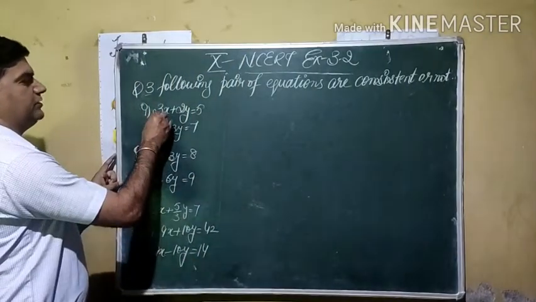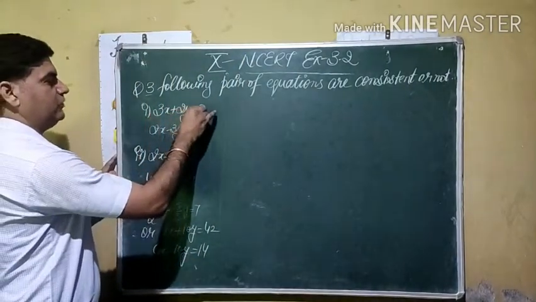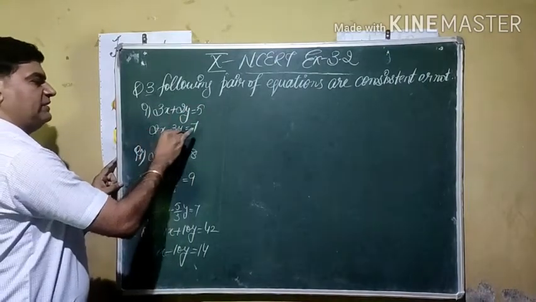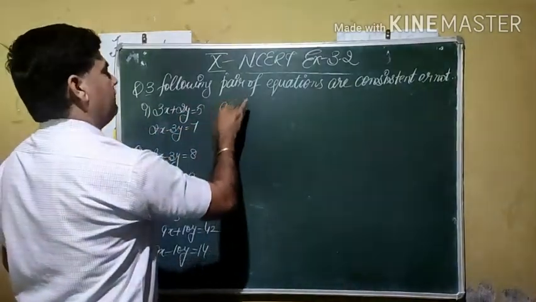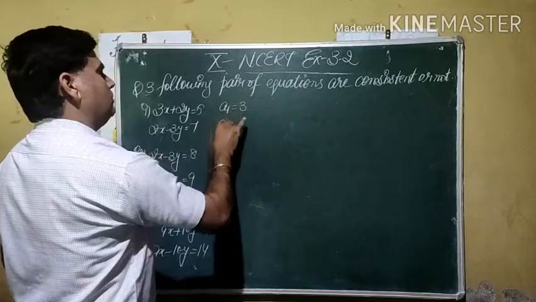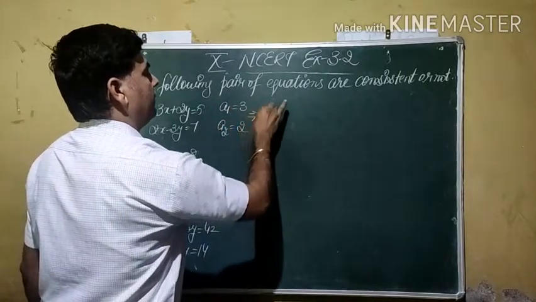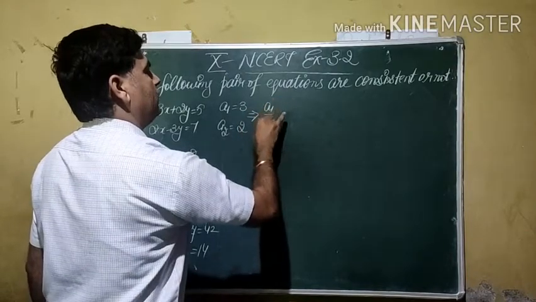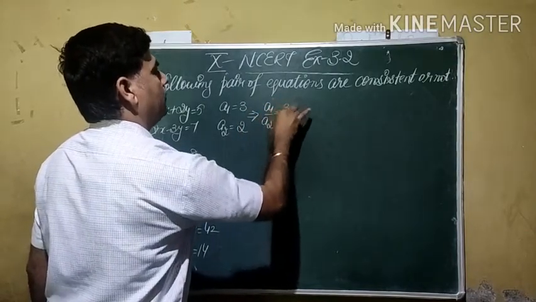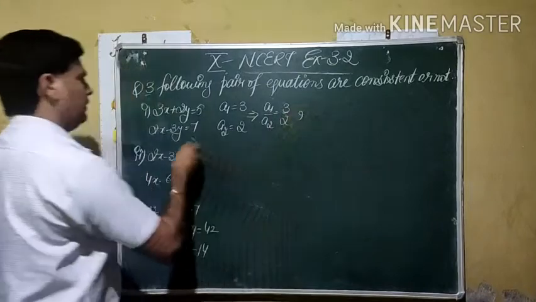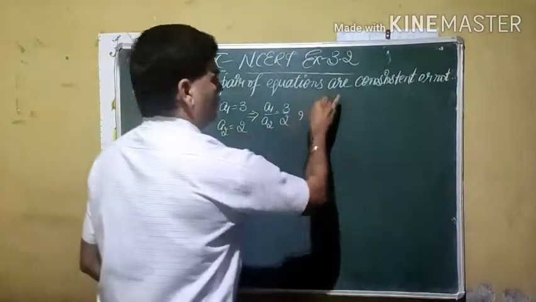If you see, the first equation is 3x plus 2y is equal to 5, and 2x minus 3y equal to 7. Here A1 becomes 3, A2 becomes 2, so A1 by A2 becomes 3 by 2. Now we are going to check B1 by B2.